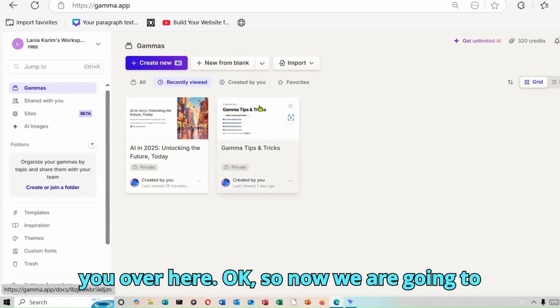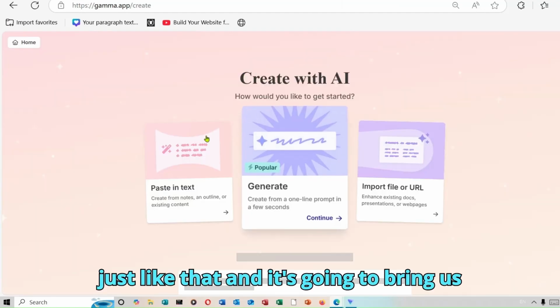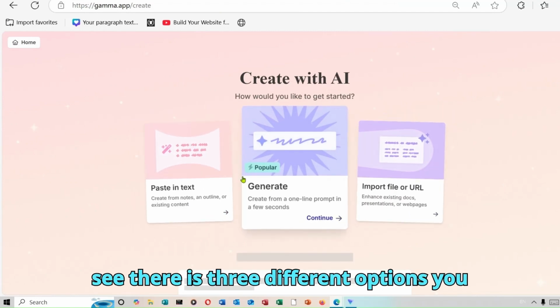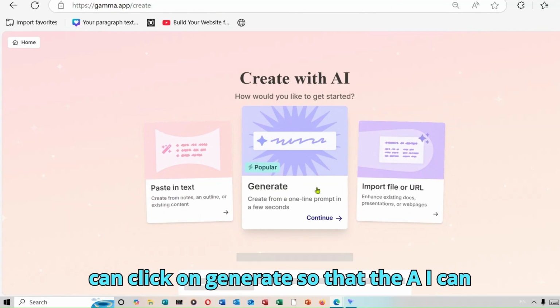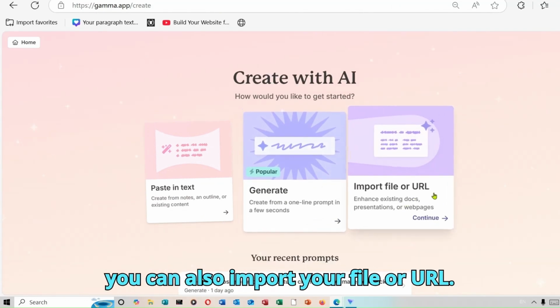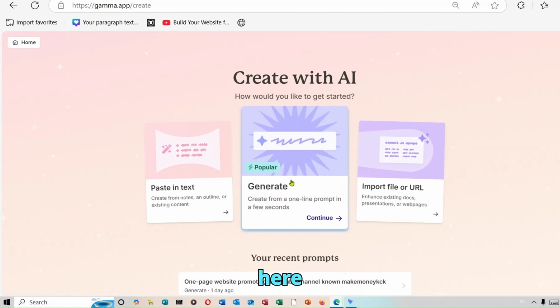Now we are going to click on this option that says create, just like that, and it's going to bring us on this page over here. Like you can see, there are three different options. You can just paste in your text. You can click on generate so that the AI can do everything for you from scratch. Then you can also import your file or URL. So let's start with this option over here.